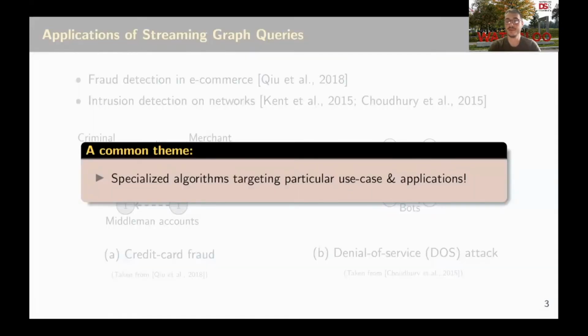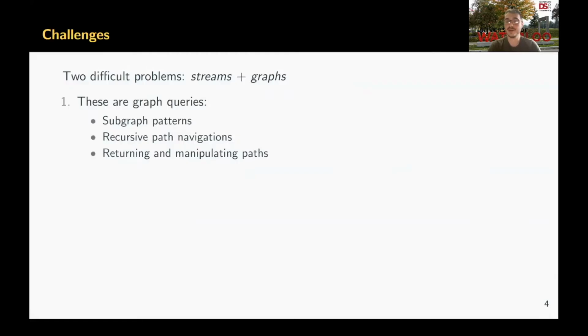A common theme that we observed in real-world applications is that these applications usually rely on specialized algorithms or techniques that are tailored for particular use cases and applications. And this is primarily because streaming graphs combine two difficult and challenging problems. First of all, these are graph queries that feature subgraph patterns and recursive path navigations. In some instances, these queries require returning and manipulating paths, essentially treating paths as first-class citizens of the data model.